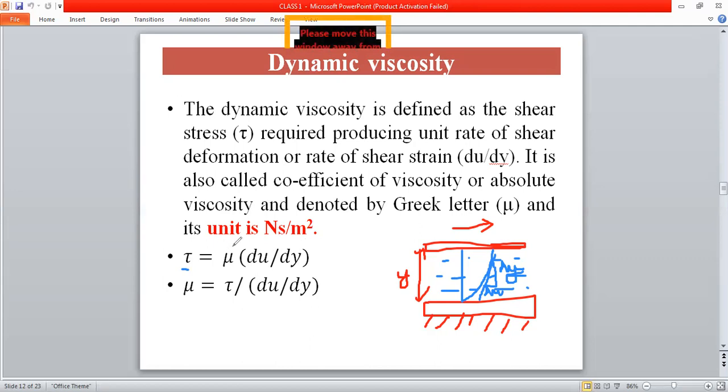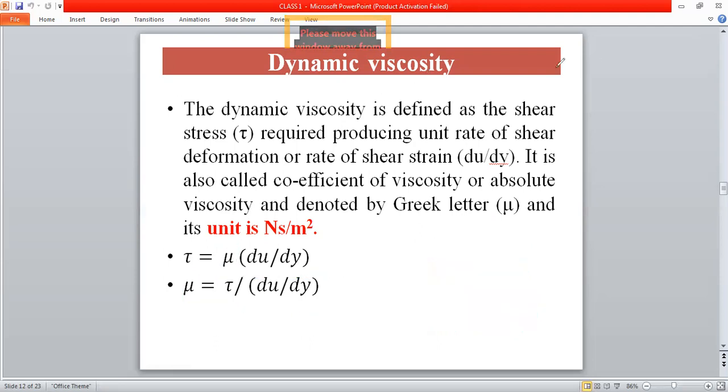And the constant of proportionality, the proportionality constant mu, is called the dynamic viscosity. So mu is equal to tau divided by du by dy. This is about dynamic viscosity, and its unit is Newton second per meter square.